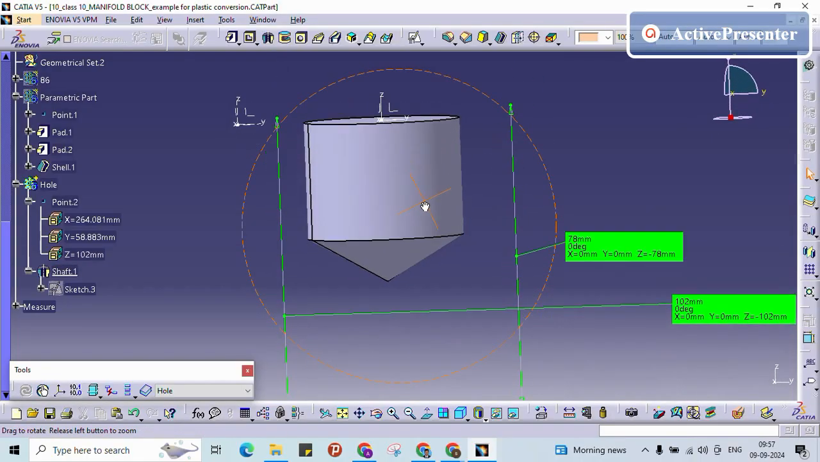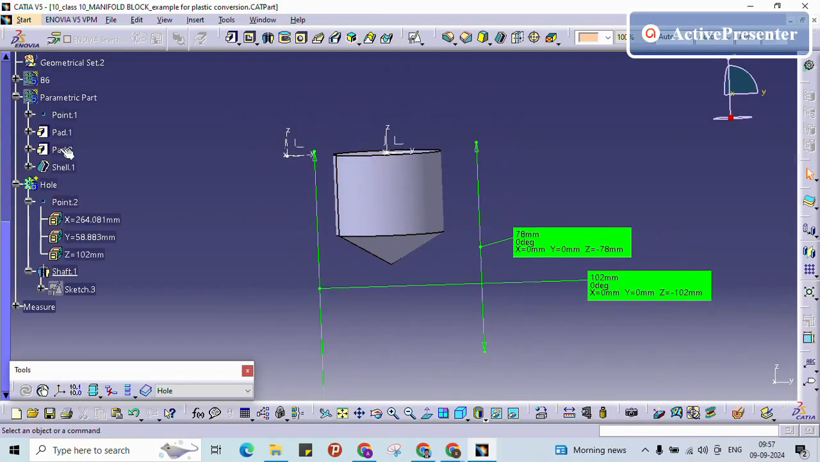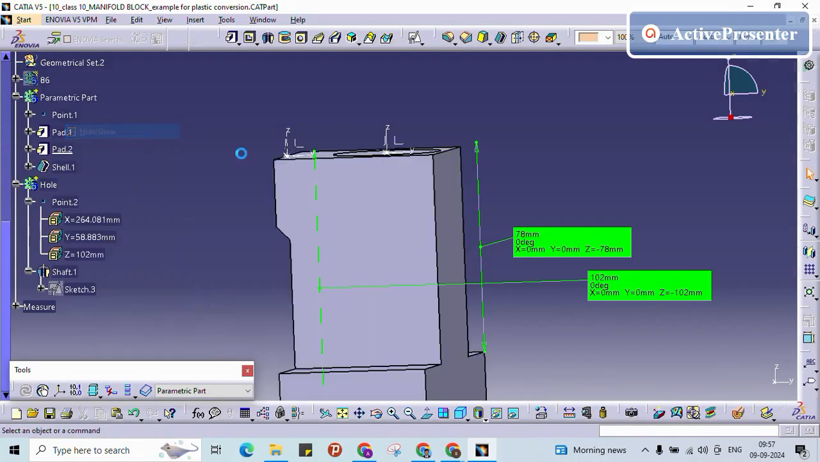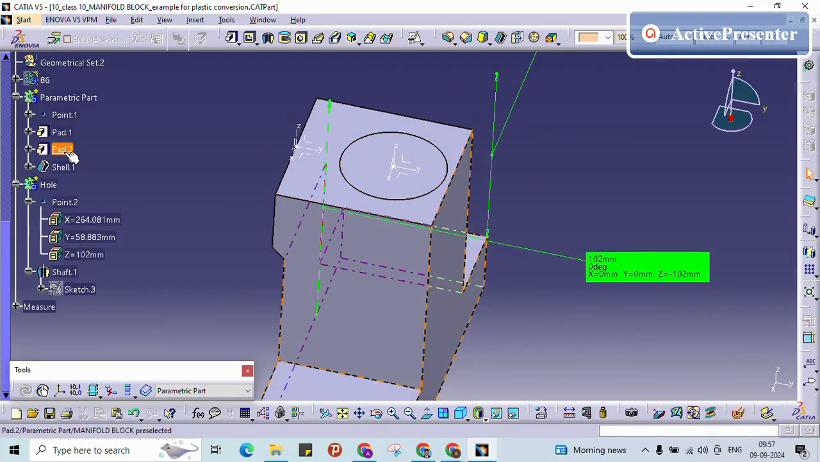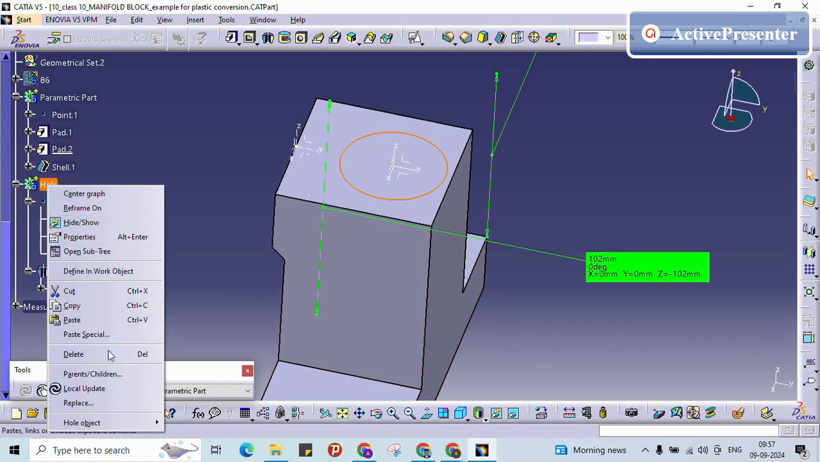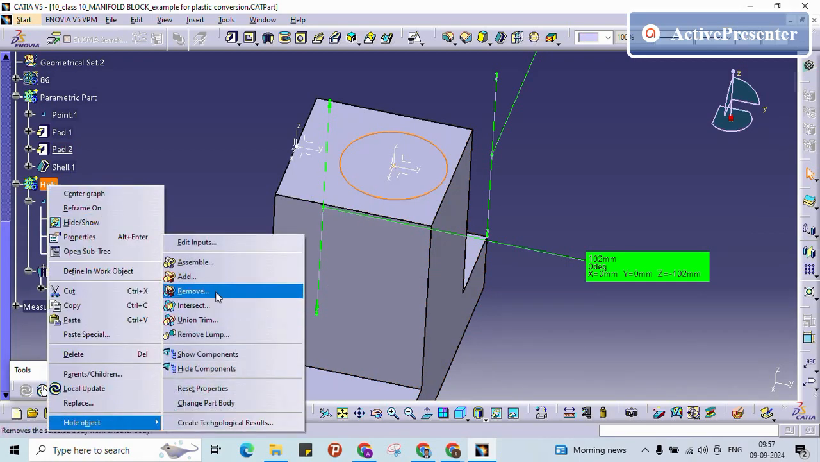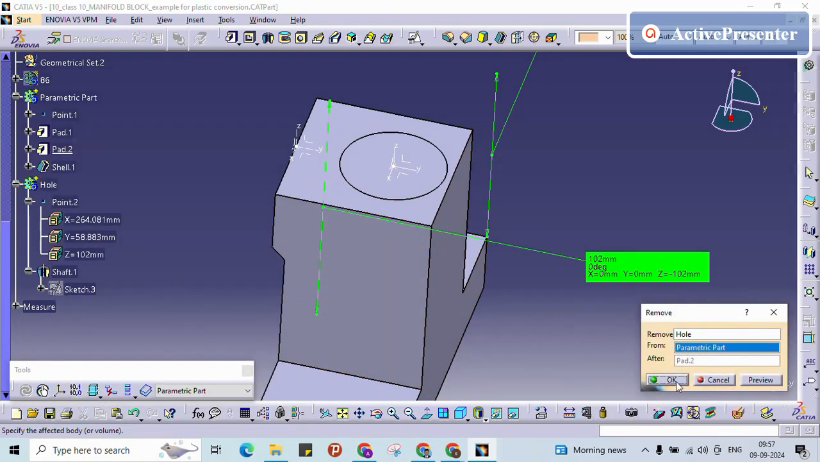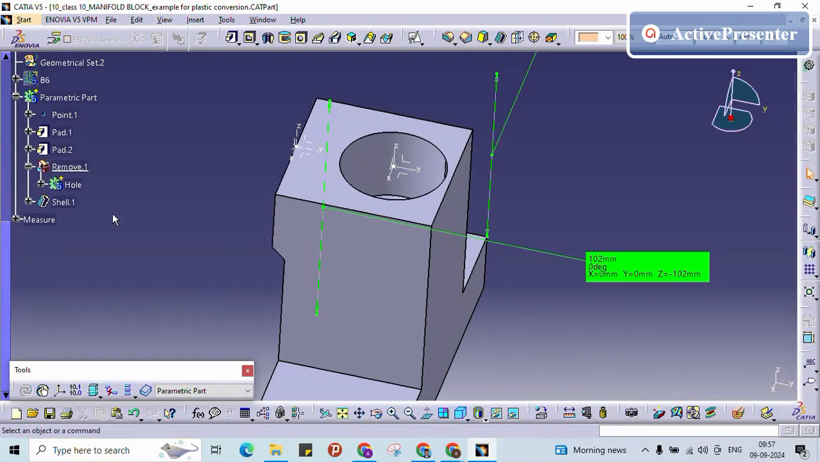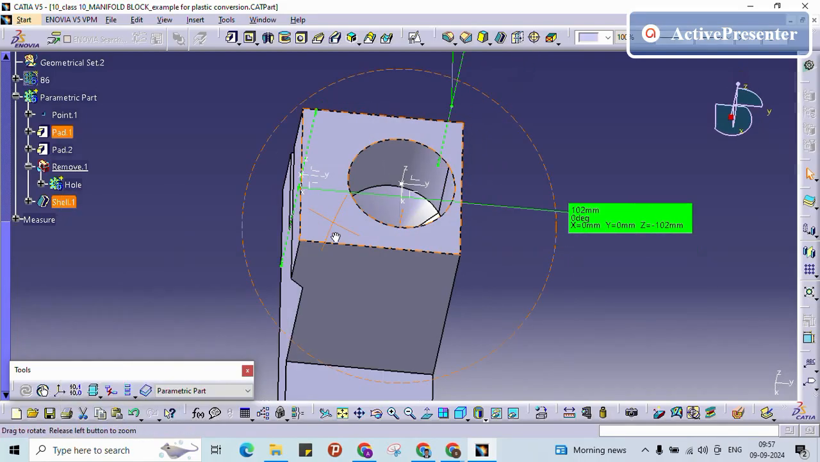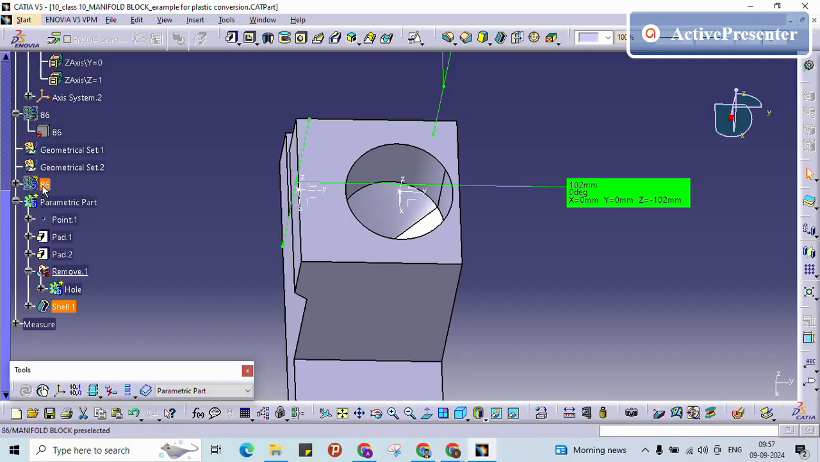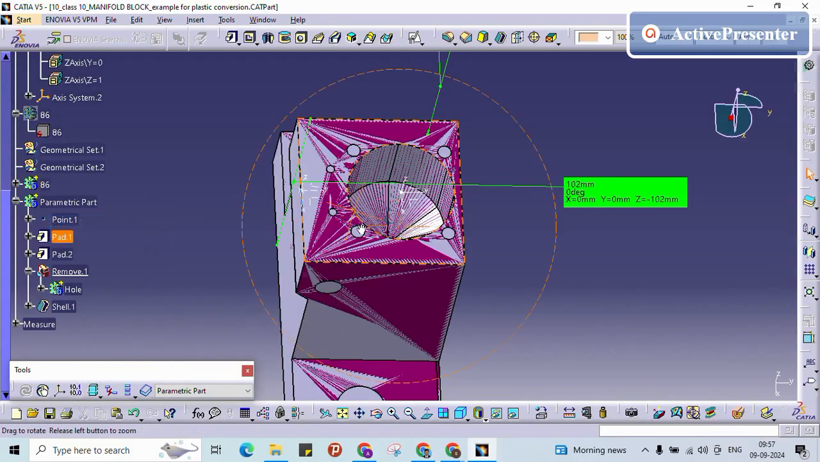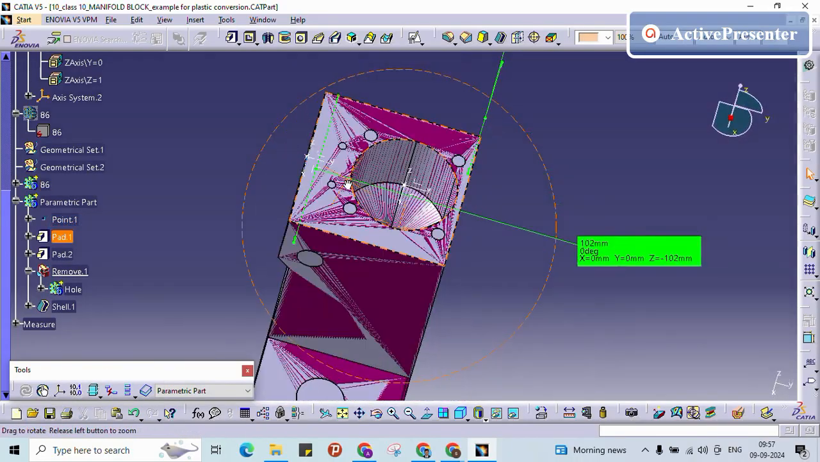So I have created one profile. What I am going to do is the remove in my part before the shell operation. I will do the remove with the help of Boolean operation. See, it is removed now. If you want to cross check it, it is matching exactly.